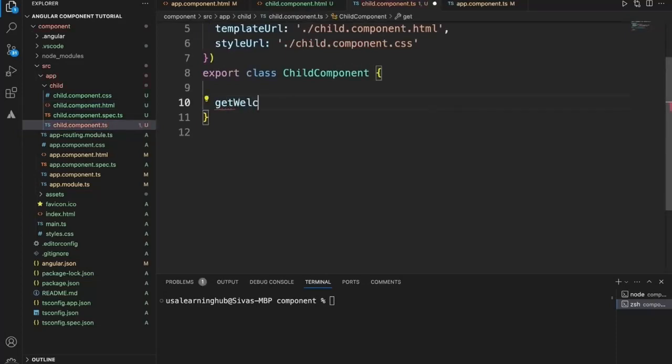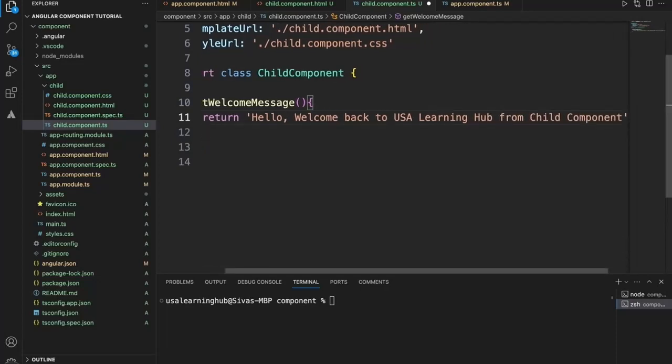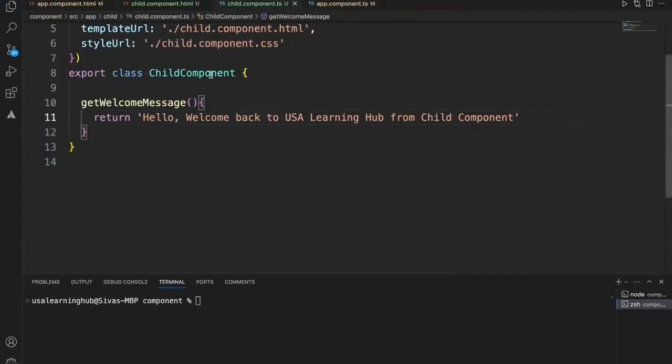Get welcome message, and within this we will return "welcome back to from child component".